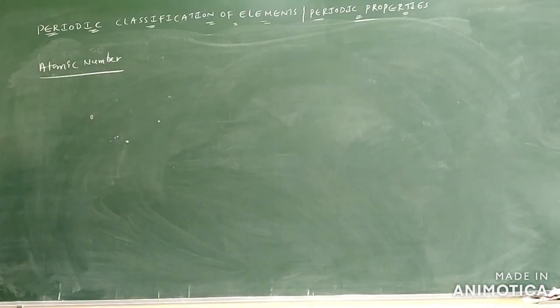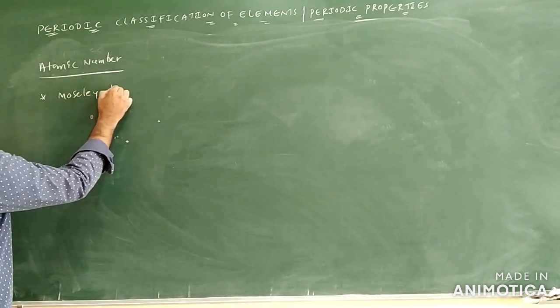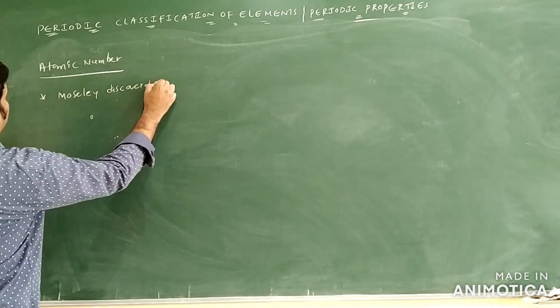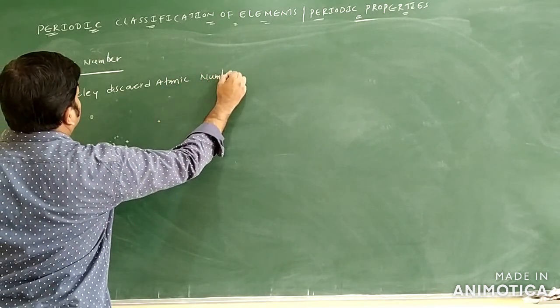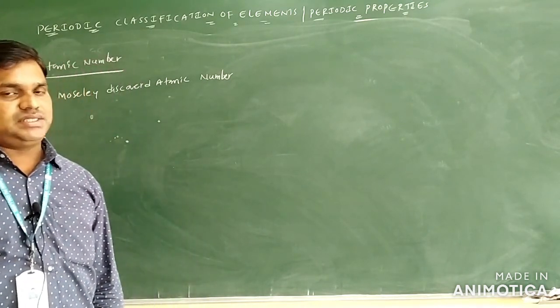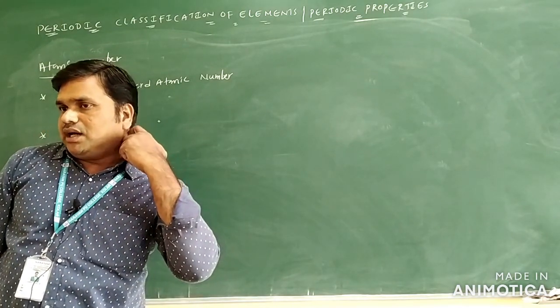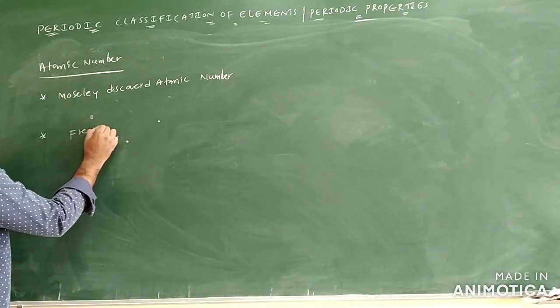Next you can see the concept we have, atomic number only. Who discovered atomic number? Here Moseley discovered atomic number. How he discovered the atomic number: he studied X-rays, which are produced from a metal surface only. When a beam of X-rays is produced by the bombardment of a strong beam of electrons on a metal surface only. So what they found out was the frequency of the X-rays only.